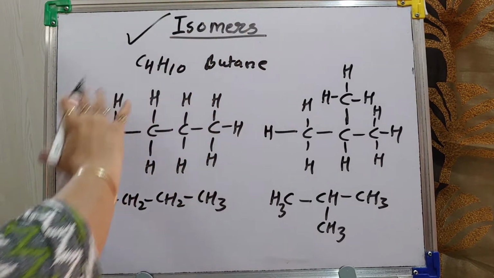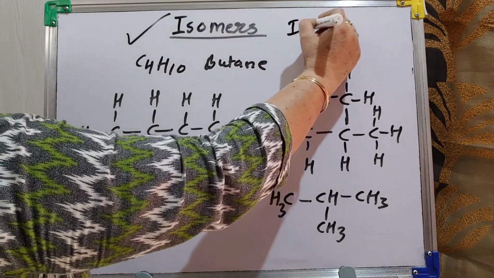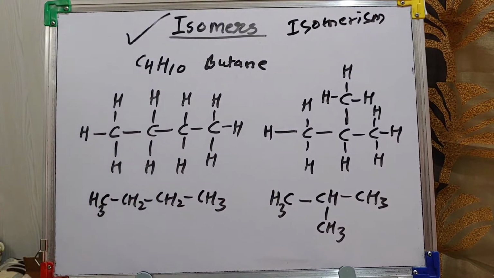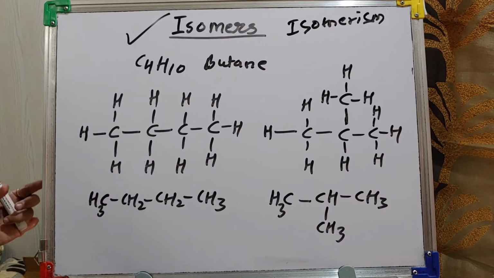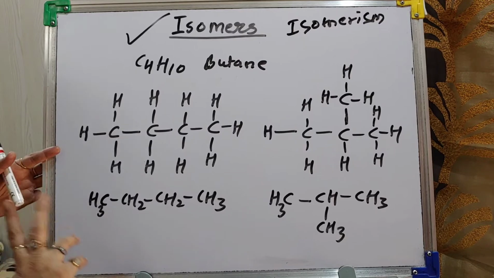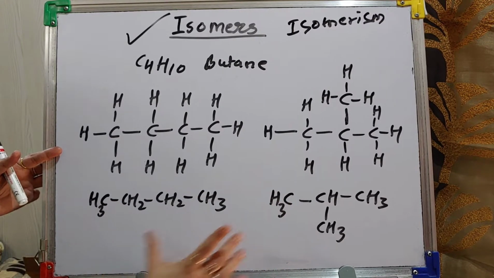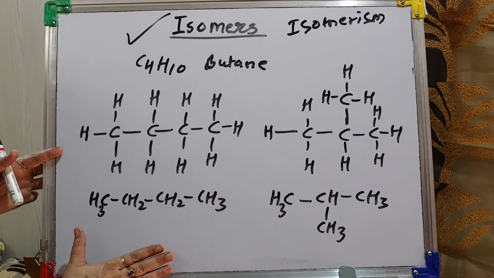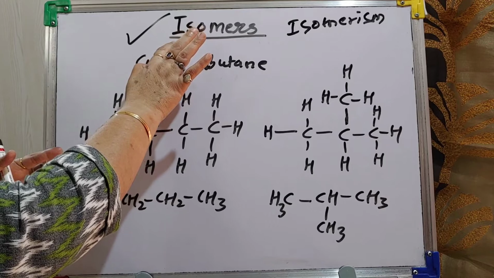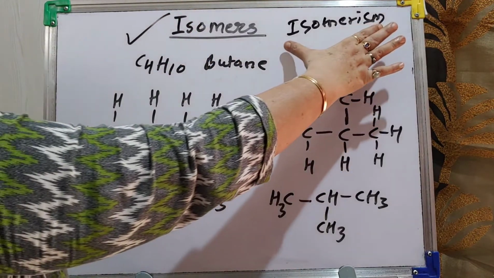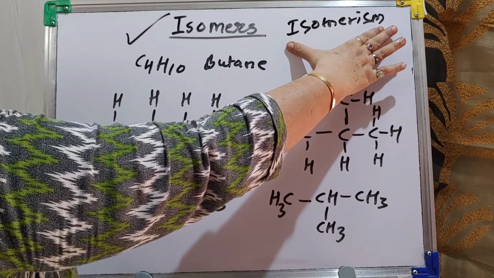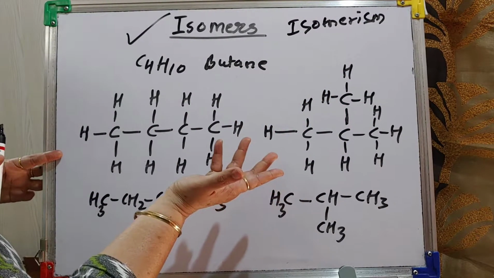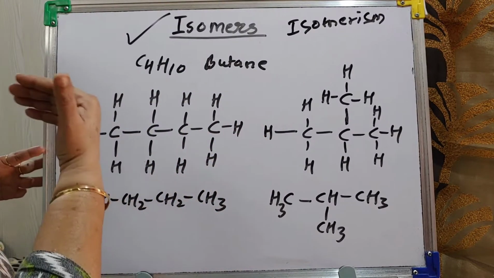And the phenomenon of this different arrangement is known as isomerism. So what are isomers? Isomers are the compounds which have same molecular formula but different structural formula. Thus they form different compounds. So they are the isomers, and the phenomenon is known as isomerism. Now, due to change of structure, what are the different kinds of isomers? Now we will discuss that.